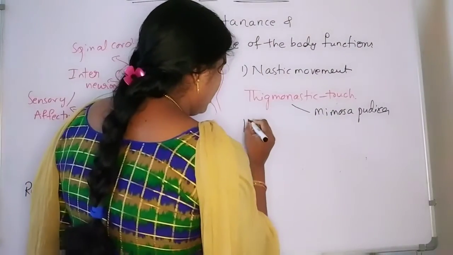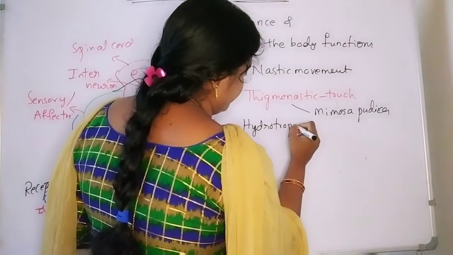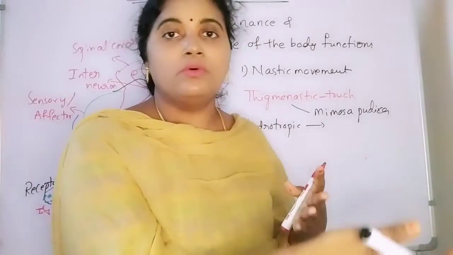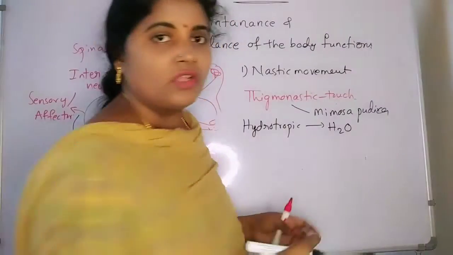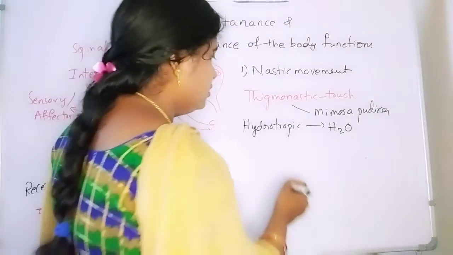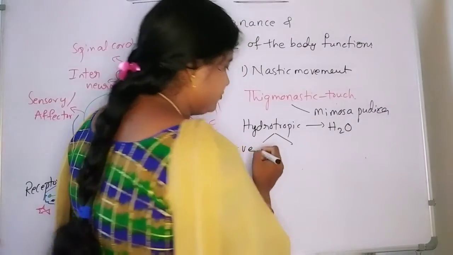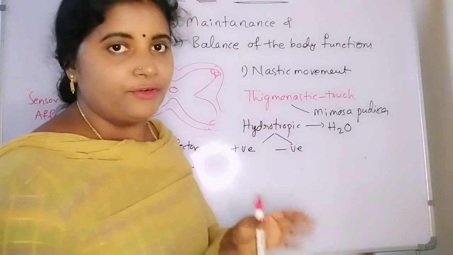After that, hydrotropic means it may be towards or away from the water. If it is towards, it will be positive hydrotropism, and if it is away, negative hydrotropism.